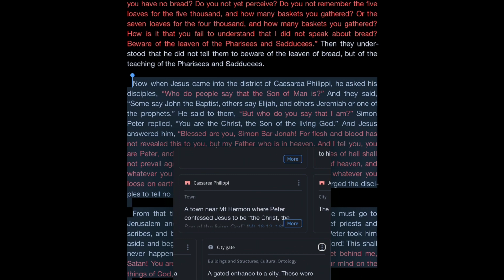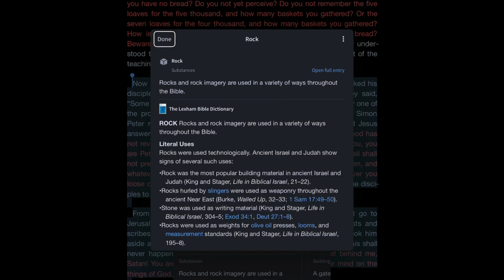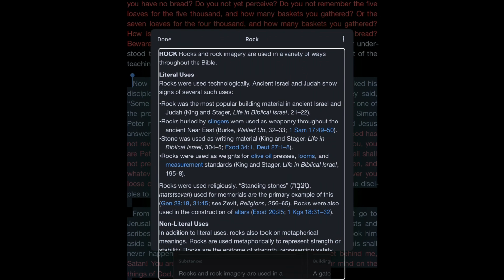Look, let's just go click on rock. City. More. Rock. Substances. Menu. Button. Rock. Done. Button. And again, it brings up an Rock. article. Heading. Button. More. Rock. Substances. Tells you what it Open is. flash. Rocks and rock imagery are used in a variety of ways throughout the Bible period. Text field. The Left Hand Bible Dictionary. Rocks and rock imagery are used in a variety of ways throughout the Bible period. Little uses. Rocks were used technologically during ancient Israel, and Jews show signs of several such uses. Bullet rock was the most popular building material in ancient Israel during the left land camp and standard life in biblical Israel. 21.22 right land period. Bullet rocks hurled by slingers were used as weaponry throughout. The ancient Near East left land work common wall upon 32.33 1 stand 17.49.50.